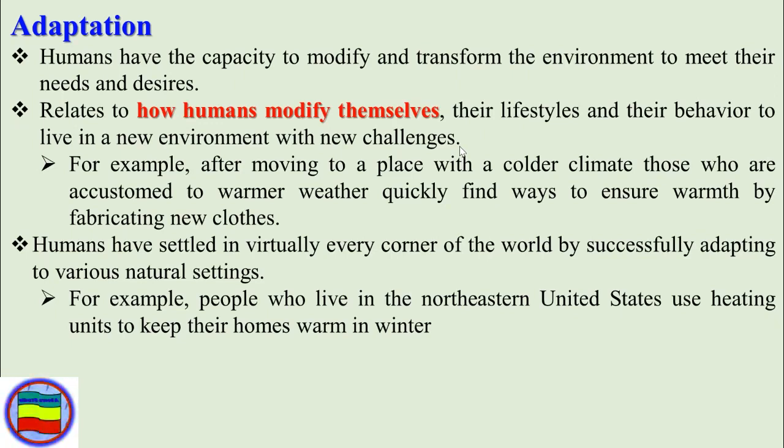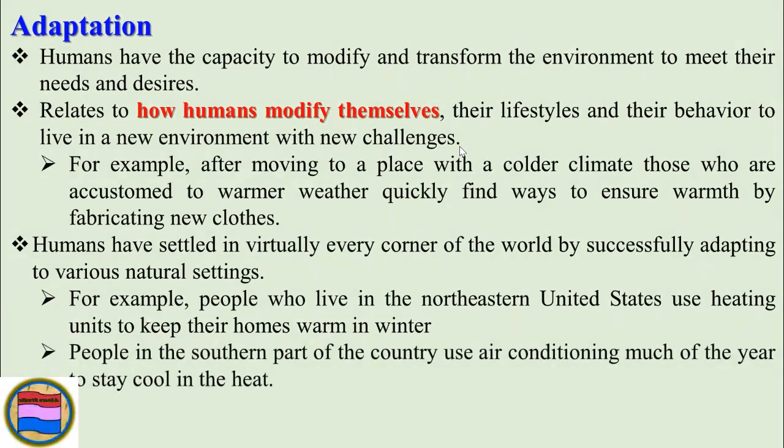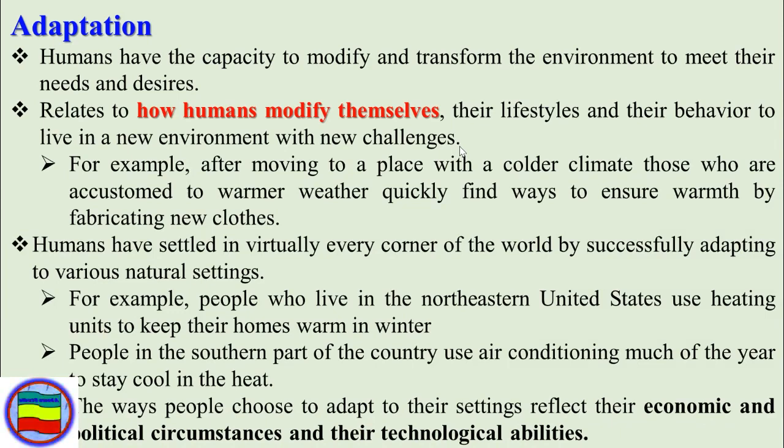For example, people who live in the northeastern United States use heating units to keep their homes warm in the winter season. And also people in the southern part of the country use their air conditioners much of the year to stay cool in the heat. So whenever there are harsh hot temperatures and cold temperatures, people can modify the climate conditions by using different techniques or different methods.